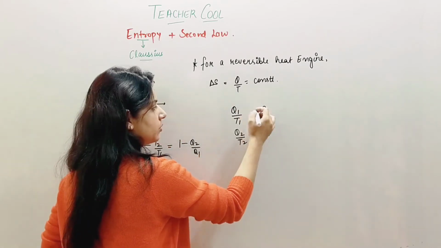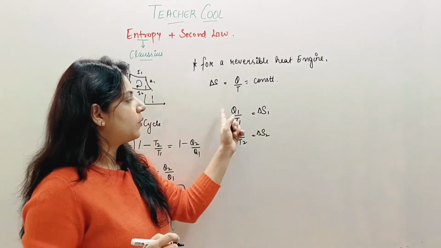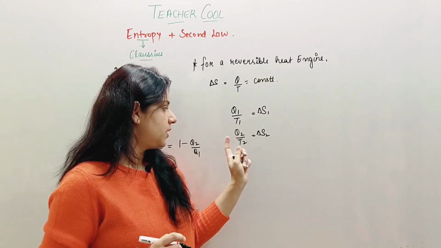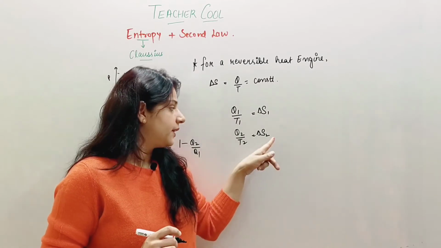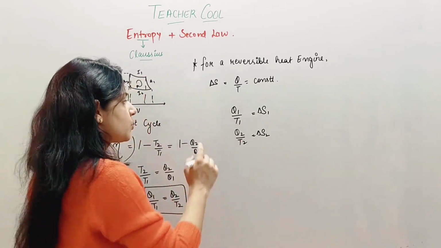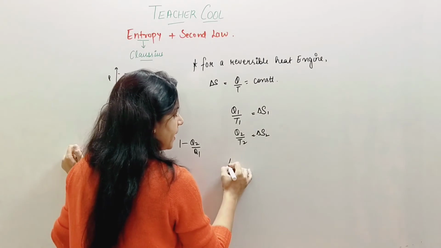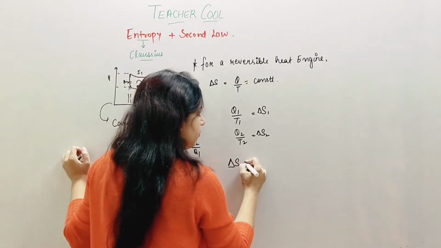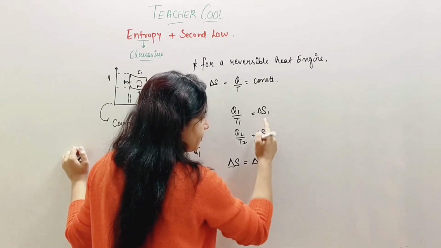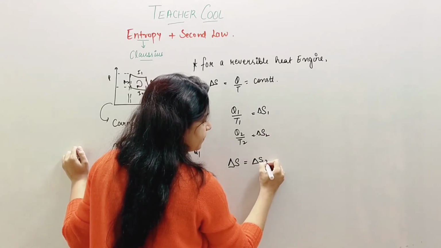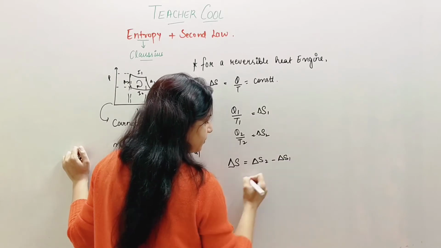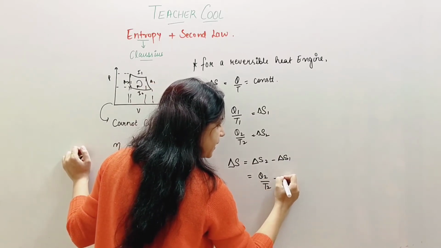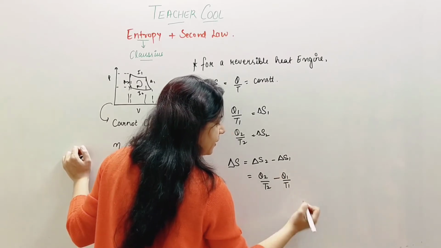So when Q1 amount of heat is being absorbed, the change in entropy is delta S1, while when it is rejected to the sink, it is delta S2. So for the complete cycle, the change in entropy delta S will be delta S2 minus delta S1, which is Q2 by T2 minus Q1 by T1.